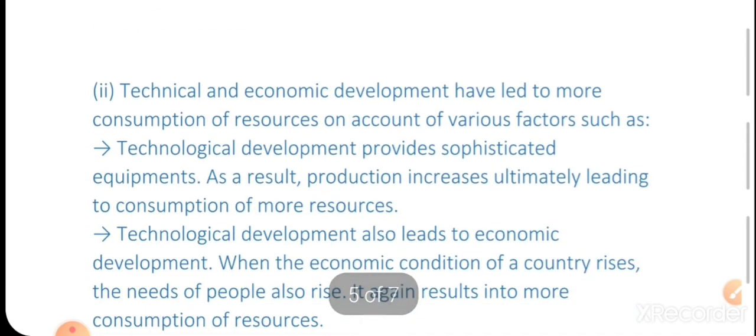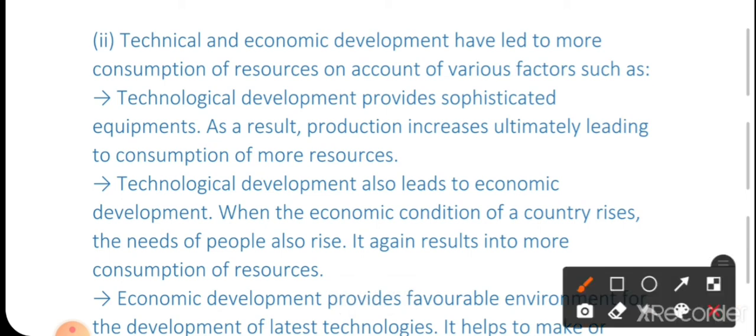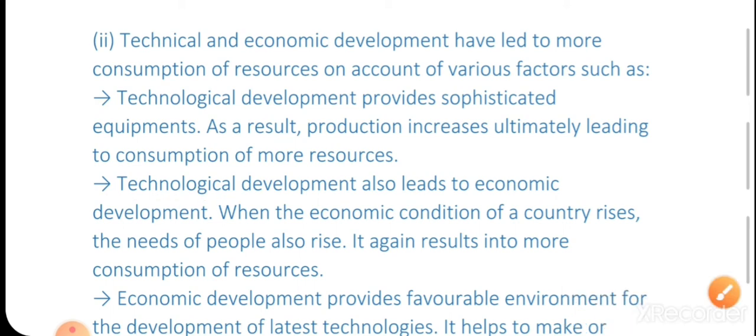Let us start question number 2. Technical and economic development have led to more consumption of resources on account of various factors. First, technological development provides sophisticated equipment. As a result, production increases, ultimately leading to consumption of more resources. Second, technological development also leads to economic development. When the economic condition of a country rises, the needs of people also rise. It again results in more consumption of resources.